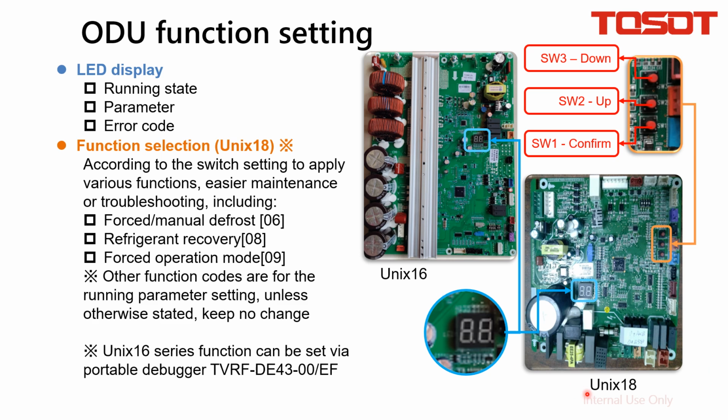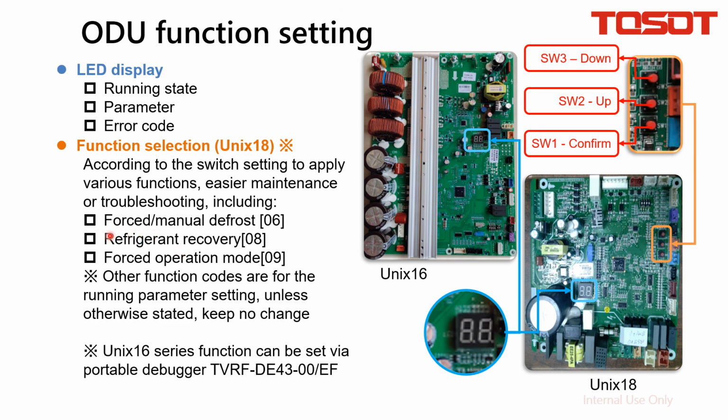On either the Unix 18 or Unix 16 outdoor unit PCB, there is an LED here. It displays the operating status or parameters, and even the error code. For the function setting on the Unix 18, you can find these buttons here, and according to SW1, 2, 3, you set different functions.